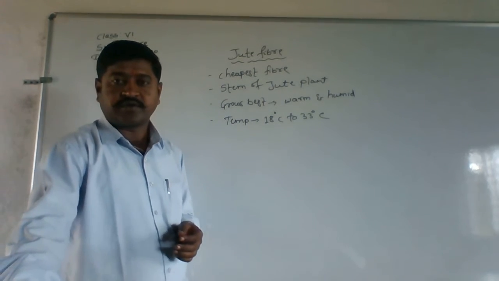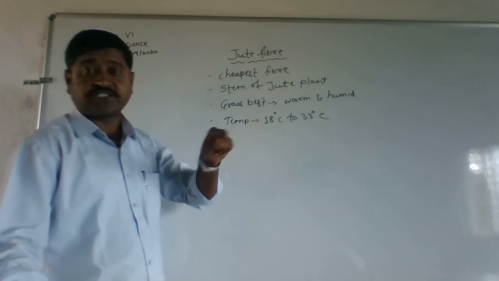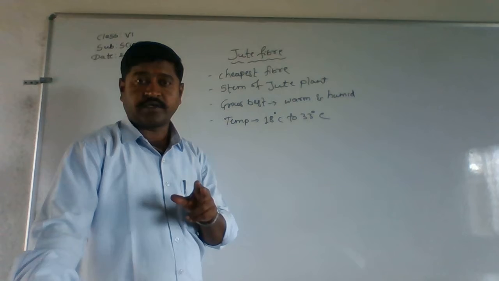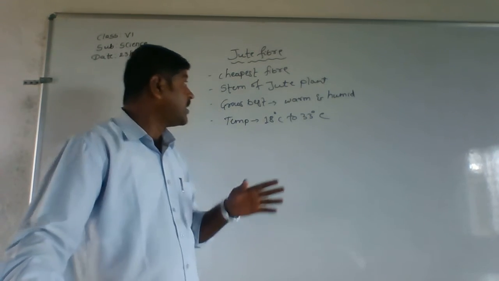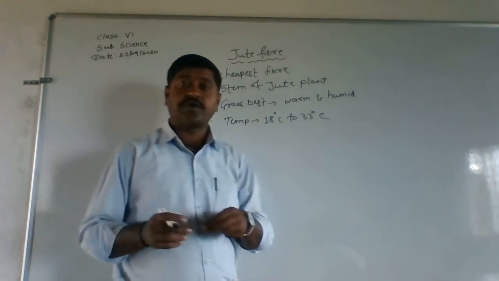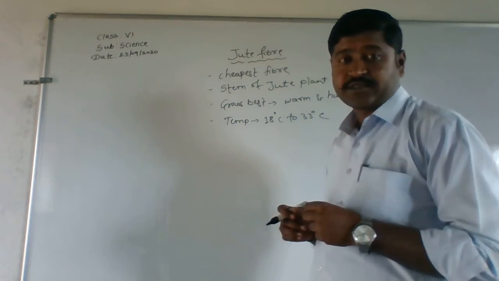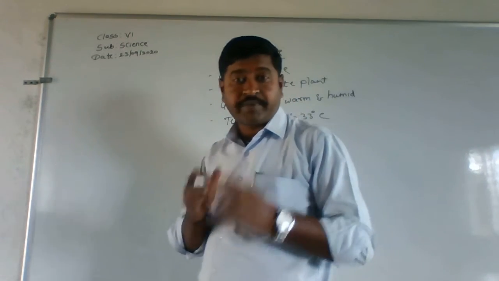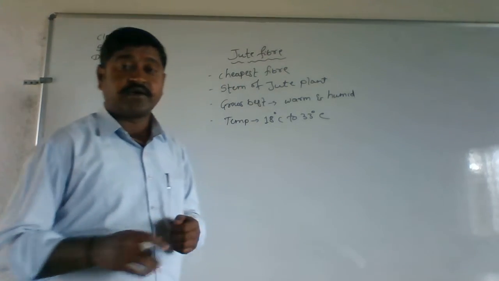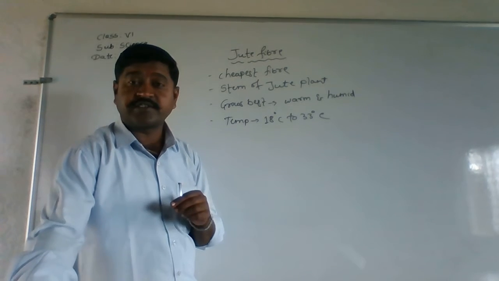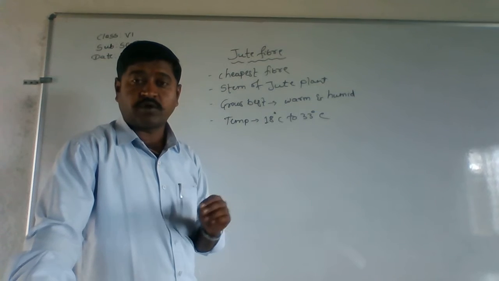Is this clear? So remember, jute fiber is the cheapest natural fiber that is found, and this jute fiber is going to be obtained from the stem of a jute plant. Then it is going to grow best where the climate is warm and humid, and where the temperature is from 18 degrees Celsius to 33 degrees Celsius. In this range, it is going to grow better.